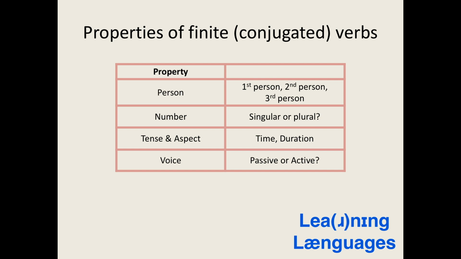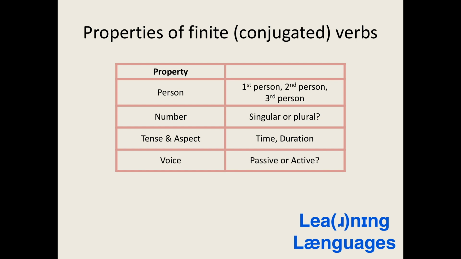And finally, the third person is used by the narrator to refer to an individual or individuals who are neither themselves nor the audience. The idea of person is similar to the idea of primary, secondary, and tertiary sources. The first person is analogous to the primary source because it comes directly from the horse's mouth. The number property distinguishes between finite verbs for which the subject is singular, as in to say one person performs the action, and verbs for which the subject is plural, where more than one person performs the action.